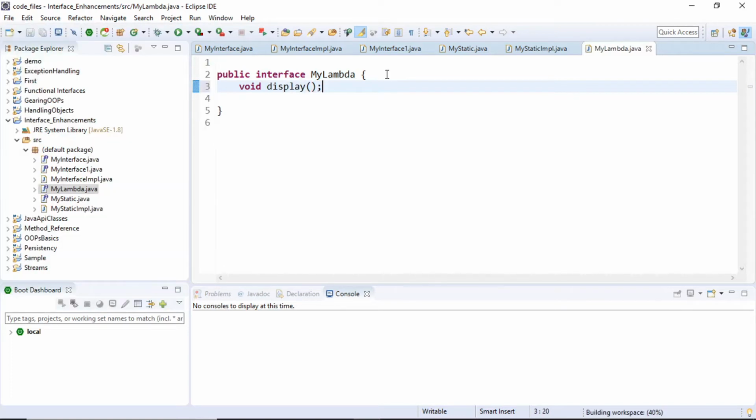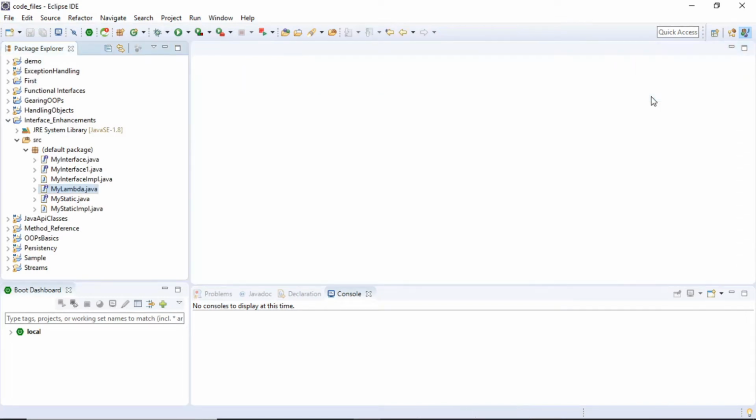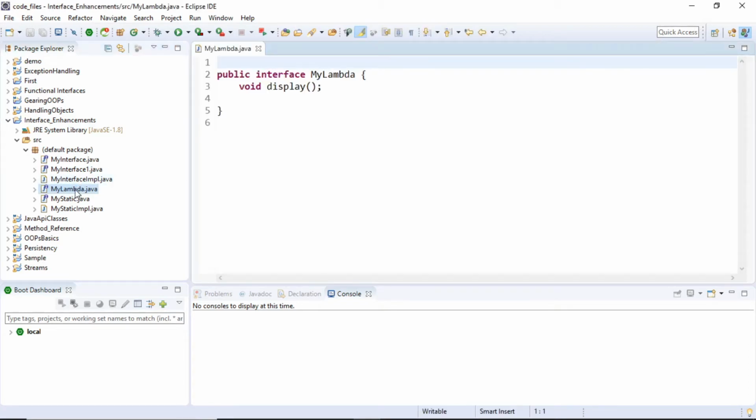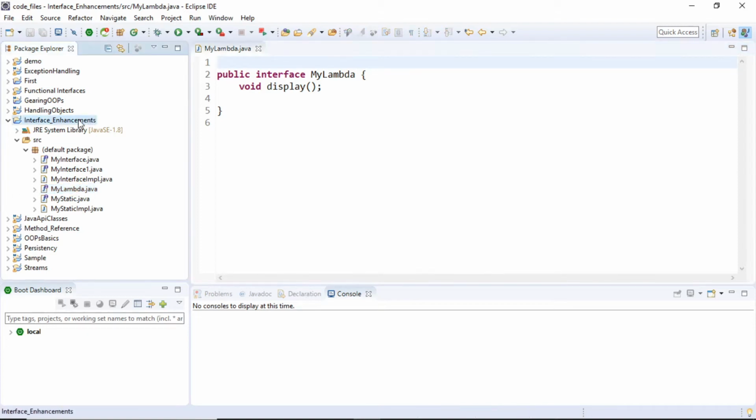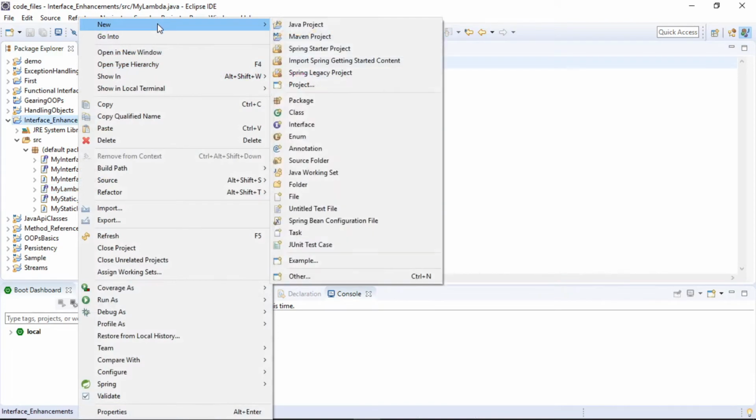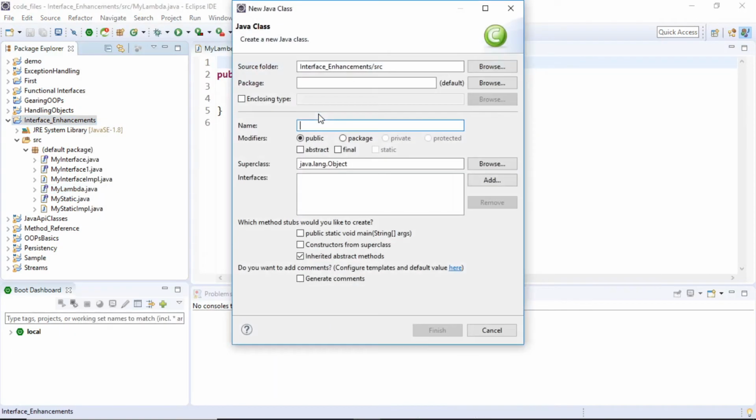Right now, before we go to Lambda, we are going to understand the different approaches by which I can implement this interface. Of course, we know a couple of ways, and we are moving ahead from the traditional approaches to the new or advanced approaches of Lambda. So the first and foremost thing I'm going to do is a simple implementation that we know.